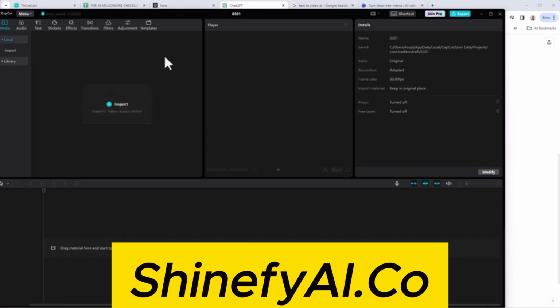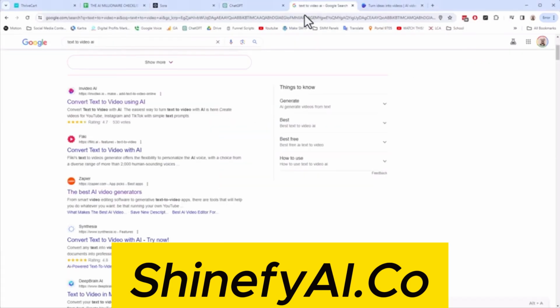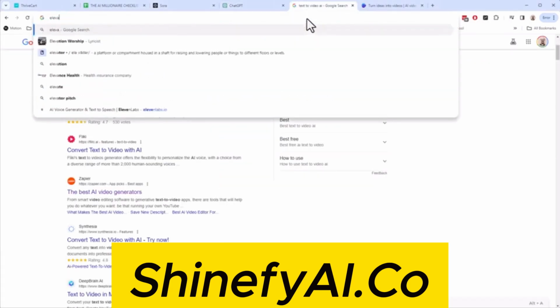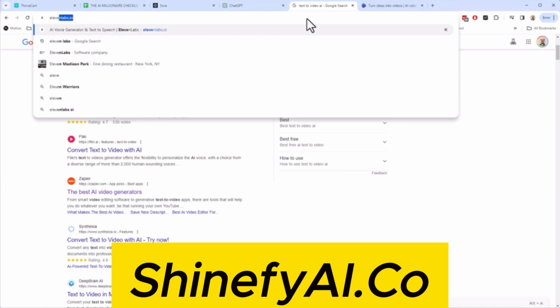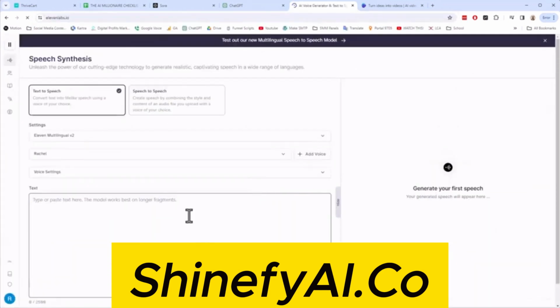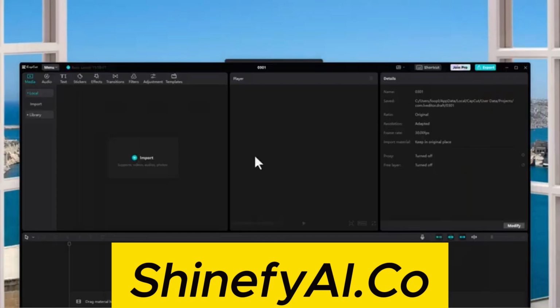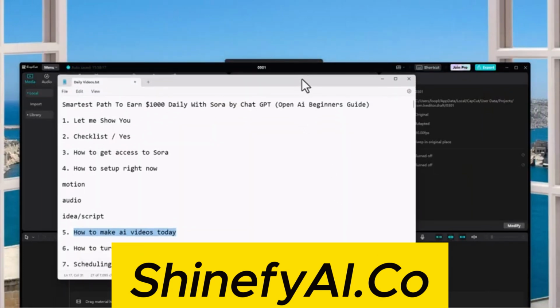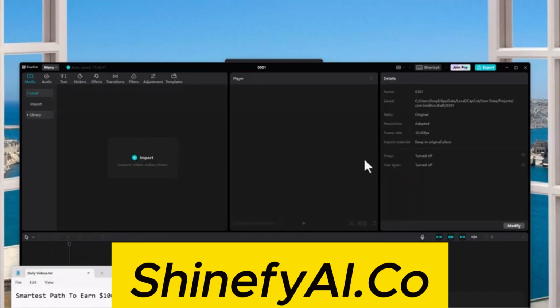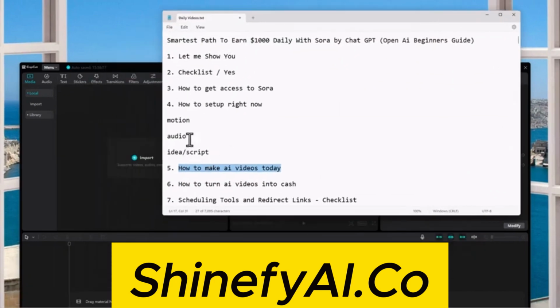Then I would go to 11 Labs and do an audio generation, so I can punch in a script, which I have to have in the first place, and then create the audio for it, because remember, we need our audio and our motion. So we have the motion from the images, and we make that in CapCut, right? Then we will have the audio, and the idea and the script come in together with the audio.